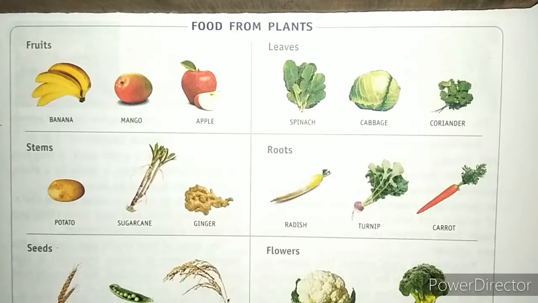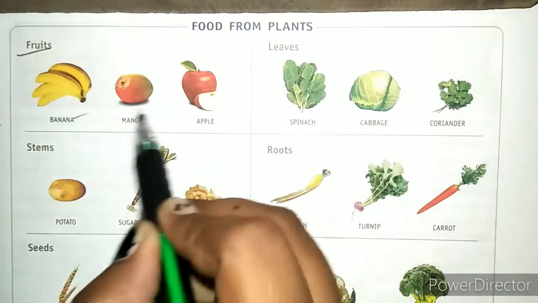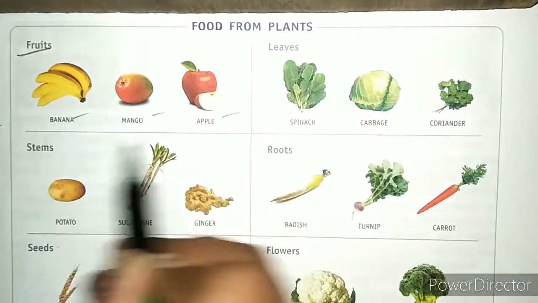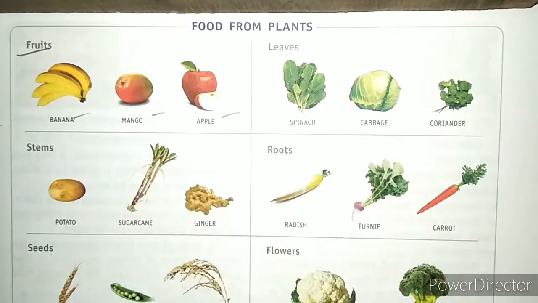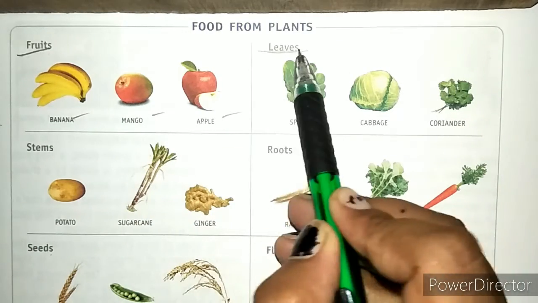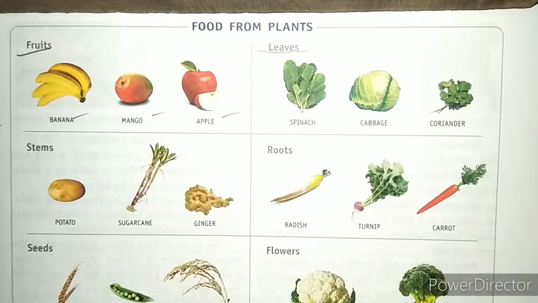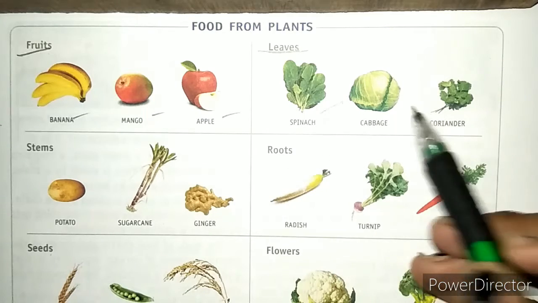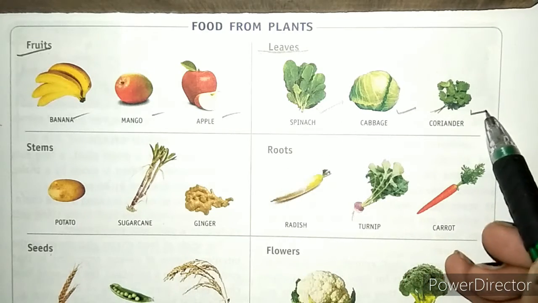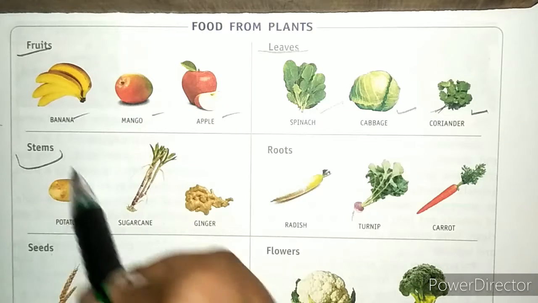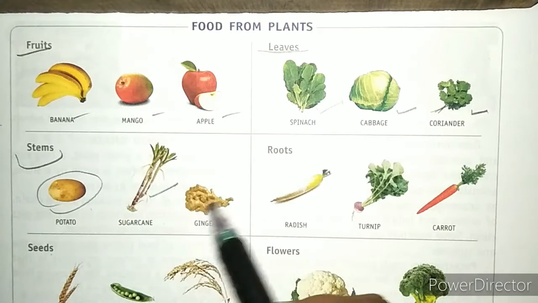Next we have the different parts of the plants that we use for our food. For example, fruits, like banana, mango, apple. Leaves, like spinach, cabbage and coriander. Stems, like potato, sugar cane and ginger.